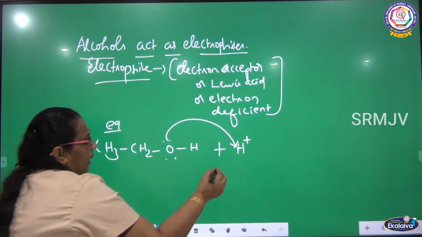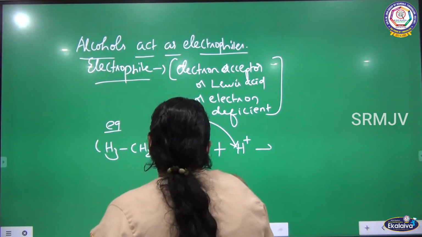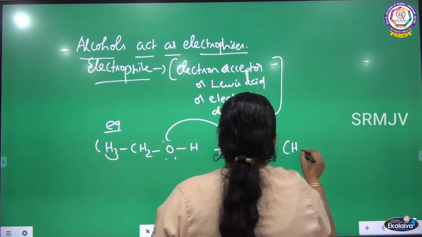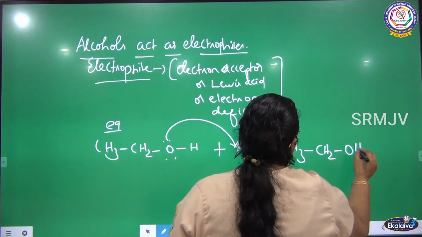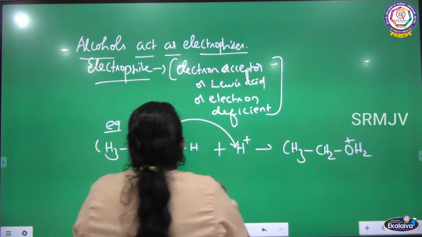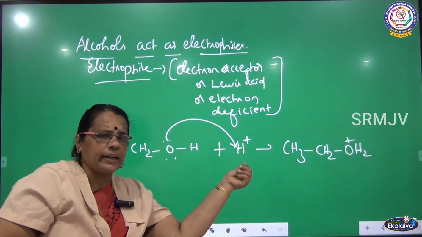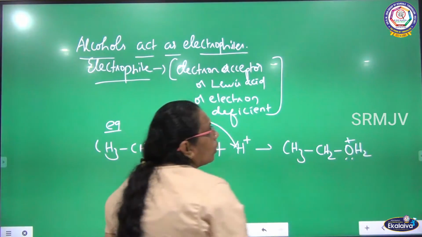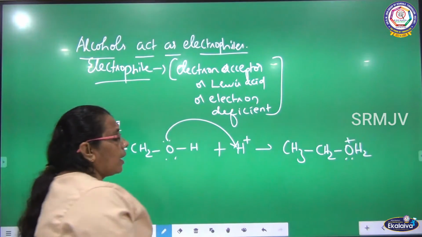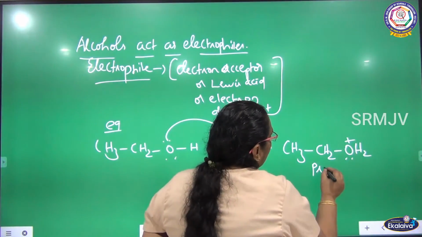So you will be getting a compound called CH3CH2OH2 with a positive charge on oxygen, because oxygen is donating an electron pair to hydrogen. It will have only one lone pair of electrons. How do we call this compound? Protonated alcohol.